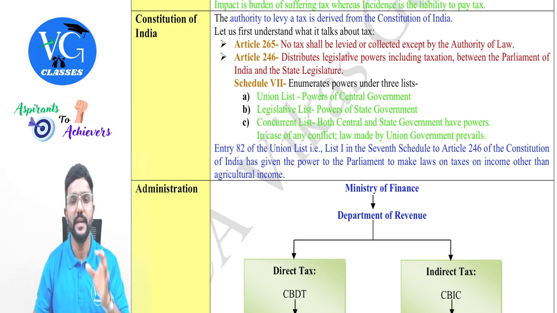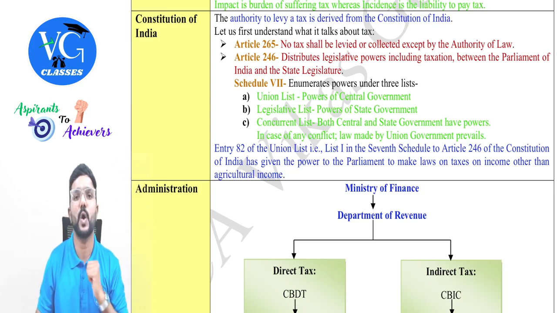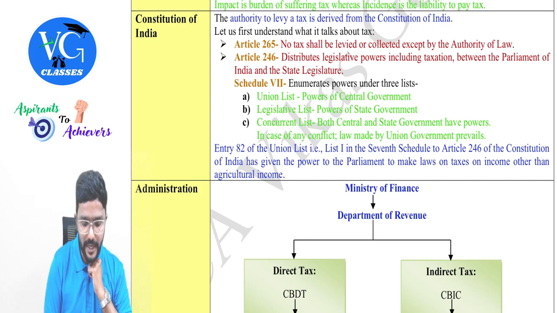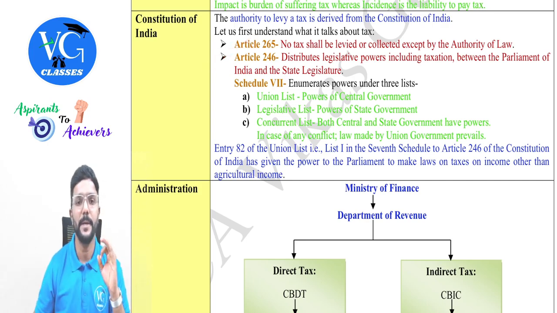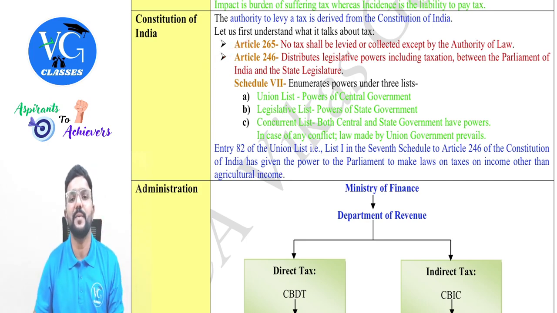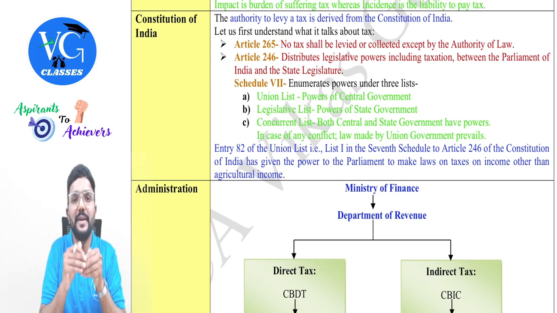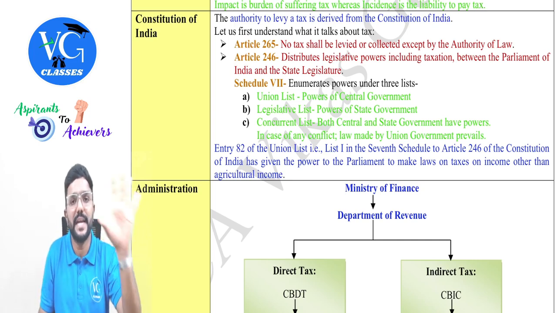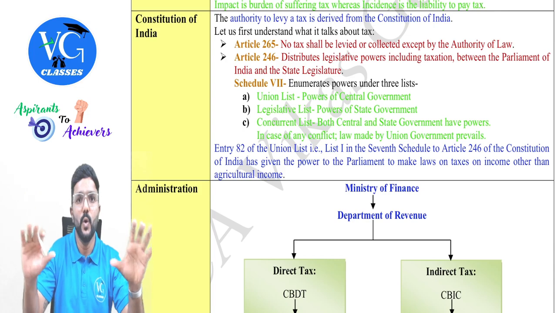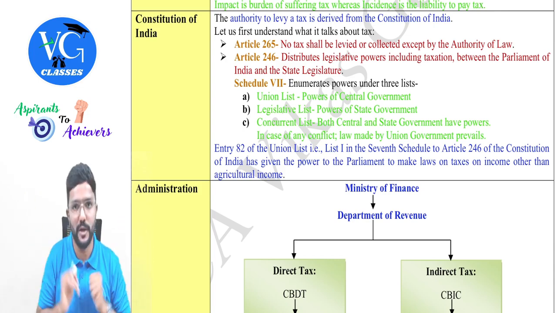Yes. So, firstly, to levy and collect any tax, the power has to be given in the Constitution. Then, Article 246, which is important, distributes the legislative powers, including taxation, between the Parliament of India and the state legislature. It means Article 246 will distribute the power to the various state governments and the central government. Who has the power to make which laws?